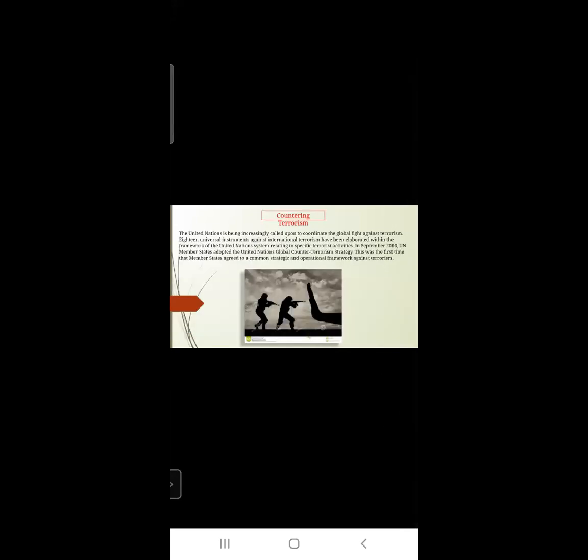The next one is countering terrorism, meaning to fight against terrorism. The United Nations is being increasingly called upon to coordinate, to organize, the global fight. The problem of terrorism is not restricted to one particular country, students, it's a worldwide problem. So a global fight against terrorism has been called upon by the UN. Eighteen universal instruments against international terrorism have been elaborated within the framework of the United Nations system relating to specific terrorist activities.